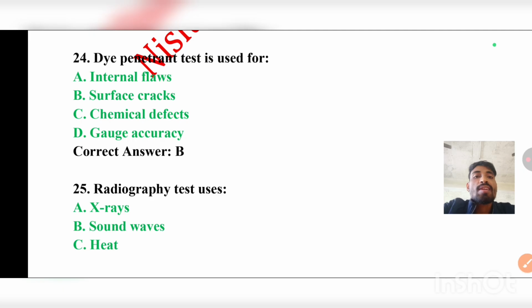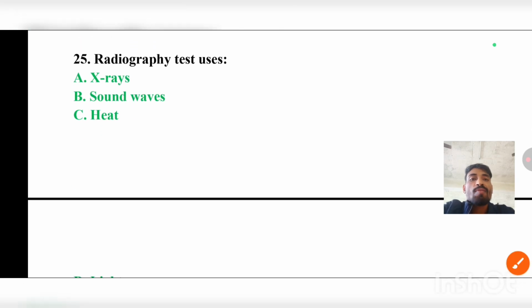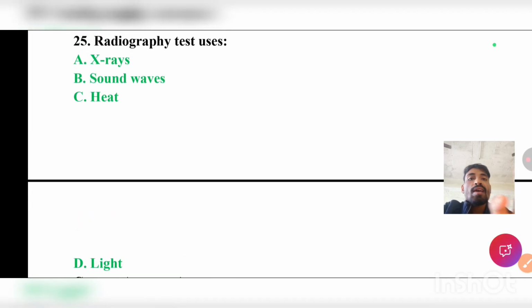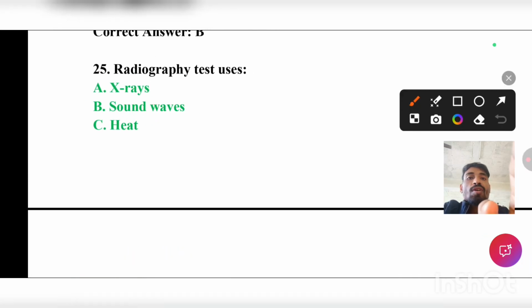Question number 24: Dye penetrant test is used for internal flaws, surface cracks, chemical defects, or gauge accuracy. The correct answer will be B, that is surface cracks. Coming to question number 25: Radiography test uses X-ray, sound waves, heat, or light. The correct answer will be A, that is X-ray.